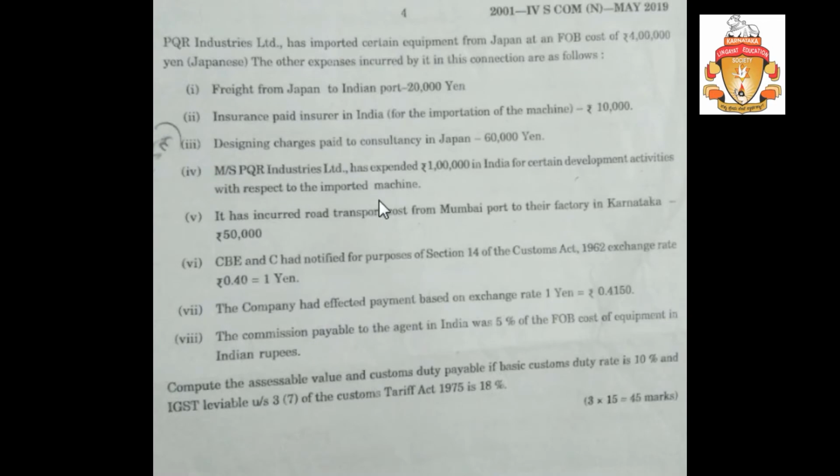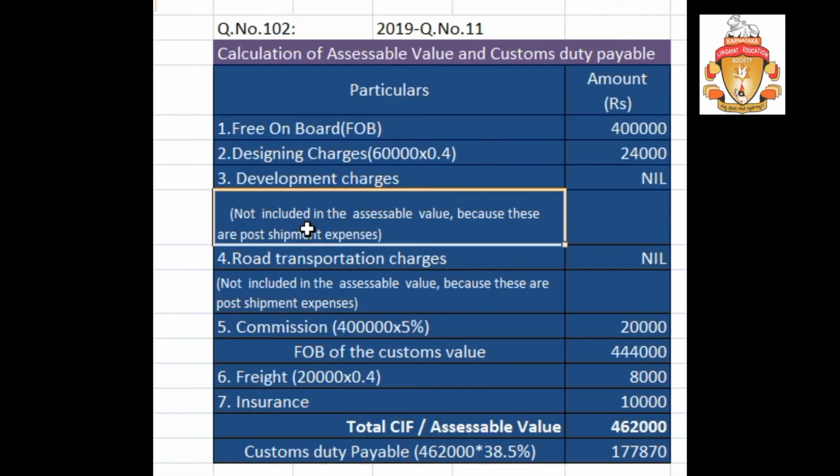Messrs PQR Industries Limited has expended rupees 1 lakh in India for the development activities in India. So it is paid by PQR Limited as development charges in India. If it is paid in India, any development charges or any kind of expenses paid by the importer is not considered. See, not included in the assessable value because these are post shipment. If the goods have arrived in India, then the expenses made are not considered.